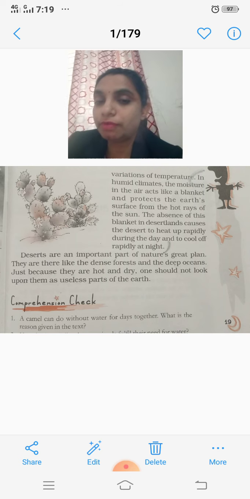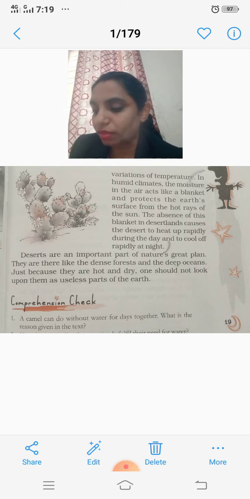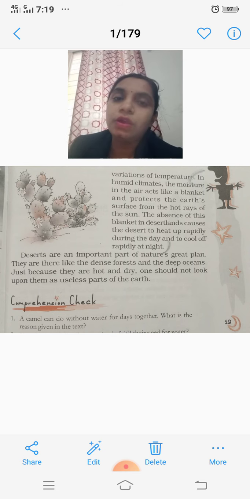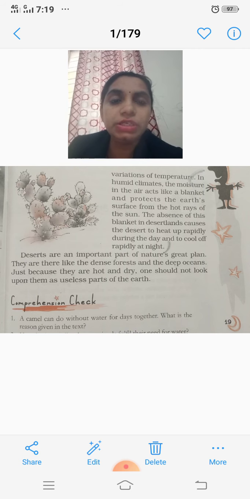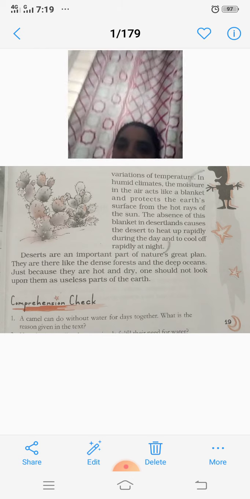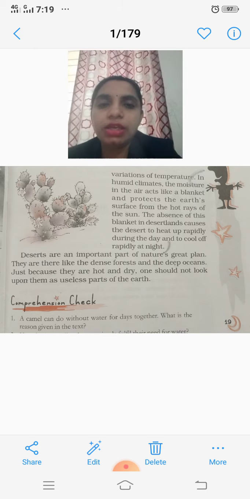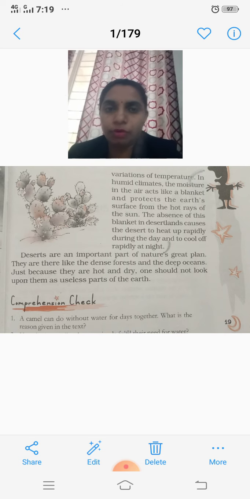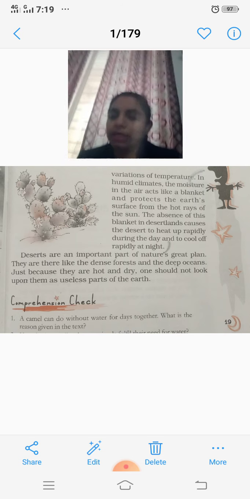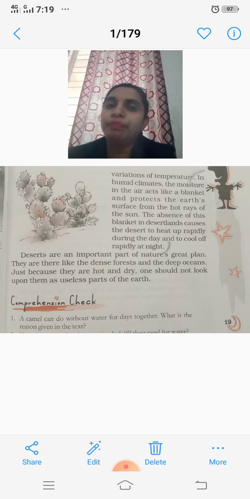Now here one important feature of nature is given. What is it? The major feature is the variation in temperature. As we know, we have cold regions, very dry regions, and very hot regions on the earth. The same thing is given here. And one more thing we know: in the desert area there are not too many water bodies; wells and rivers are not available.